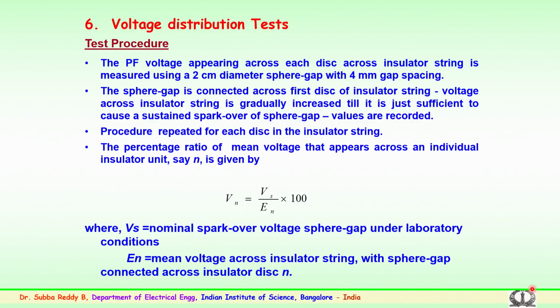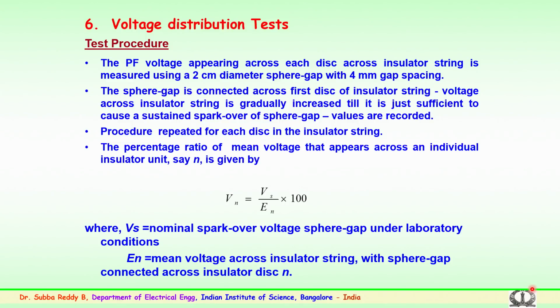For this voltage distribution, a similar arrangement will be made in the laboratory, and the power frequency voltage which appears across each disc insulator is to be measured. Typically a small sphere gap can be used for this measurement. This sphere gap could be 2 centimeters in diameter with 4 mm gap spacing.